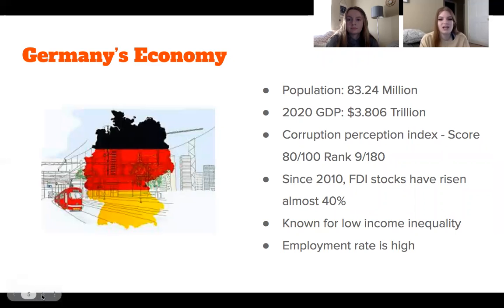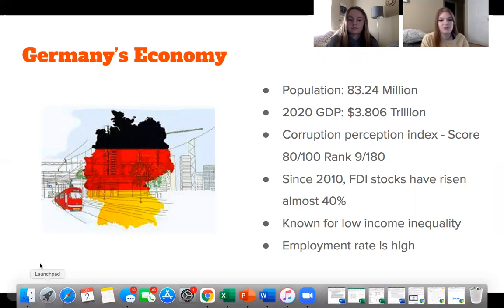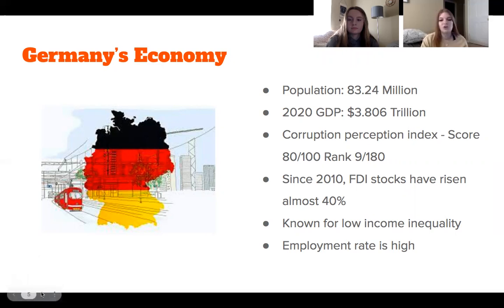Since 2010, FDI stocks have risen almost 40% in Germany, and the country is known for its low income inequality. So they don't have a lot of discrepancies between the higher class and the lower class. They have more of a spread out middle class. And then they also have a high employment rate currently, so they don't struggle as much with unemployment as the United States does.